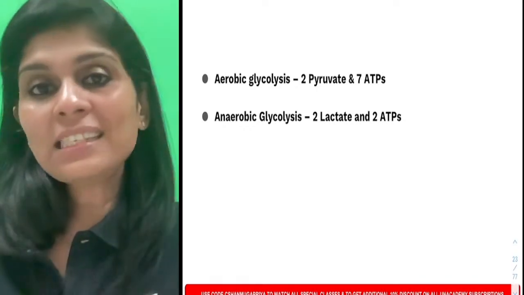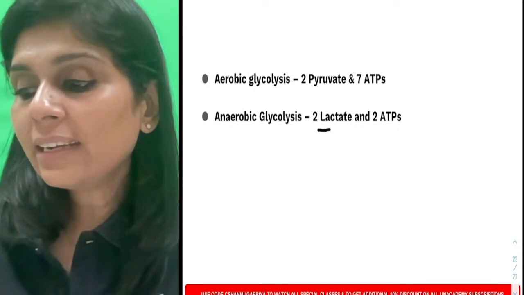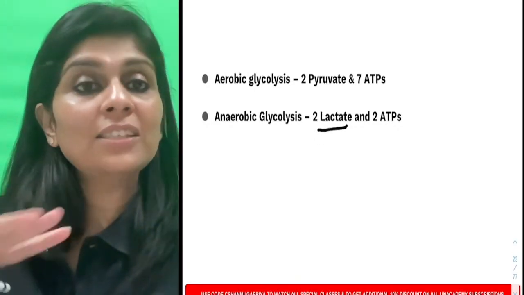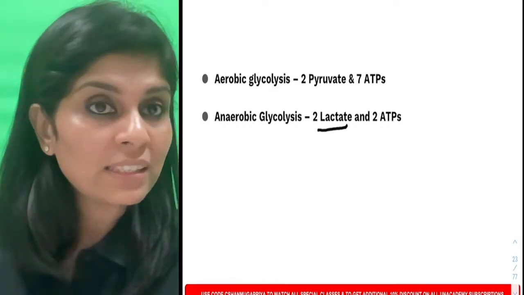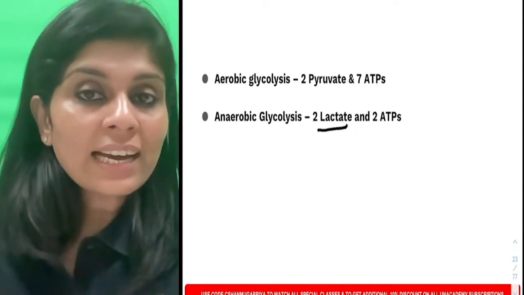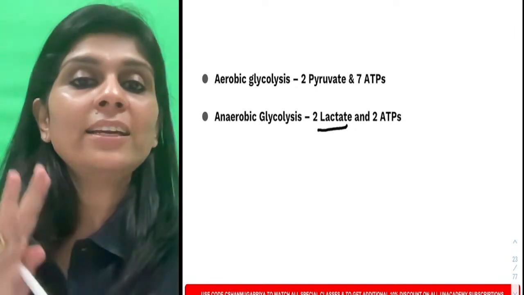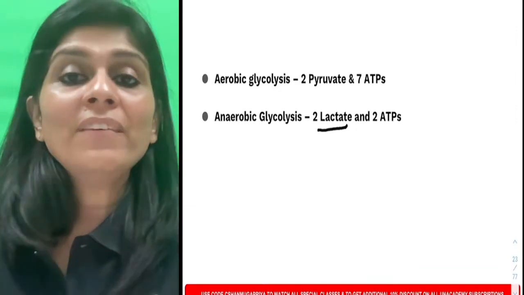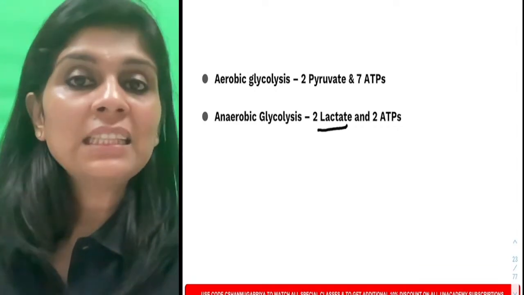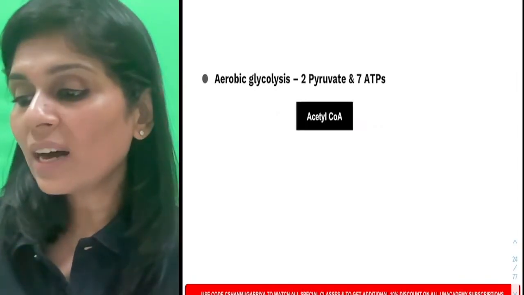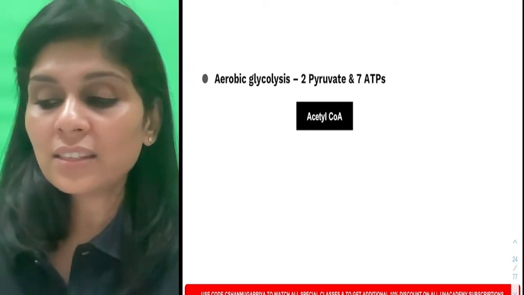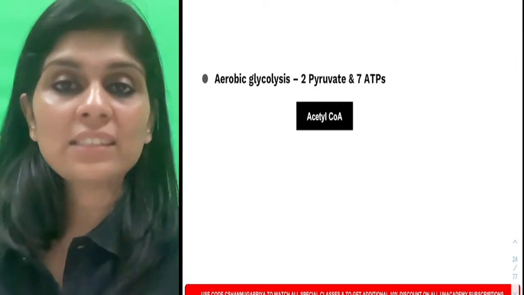Okay, so if it is anaerobic glycolysis, the lactate that is formed will reach the liver. Do you understand this? If it's anaerobic glycolysis, wherever it happens, it can happen in RBCs, it can happen in any cell in the absence of oxygen, but wherever lactate is generated, from there lactate will reach the liver. Whereas if it's aerobic glycolysis, what will happen to pyruvate? This pyruvate gets converted to acetyl-CoA. Can you all memorize it? If it's aerobic glycolysis, pyruvate gets converted to acetyl-CoA.